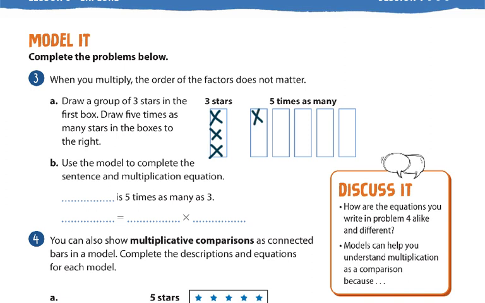So I'm going to put 3 X's in each box, because it has one box with 3 X's in it. And next door the model has 5 times as many. And when it says times, that's the same thing as 5x.